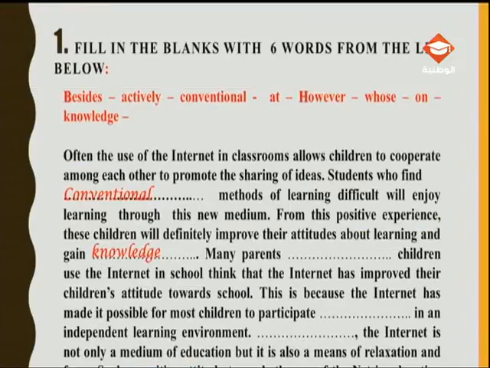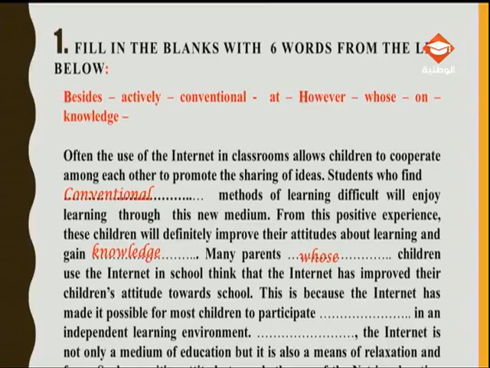Please mind the spelling. Don't make any spelling mistakes. Many parents, children use the internet in school, think that the internet has improved their children's attitude towards school. In fact, the sentence is, many parents think that the internet has improved their children's attitude towards school. What about these parents? The parents whose children use the internet in school think that.